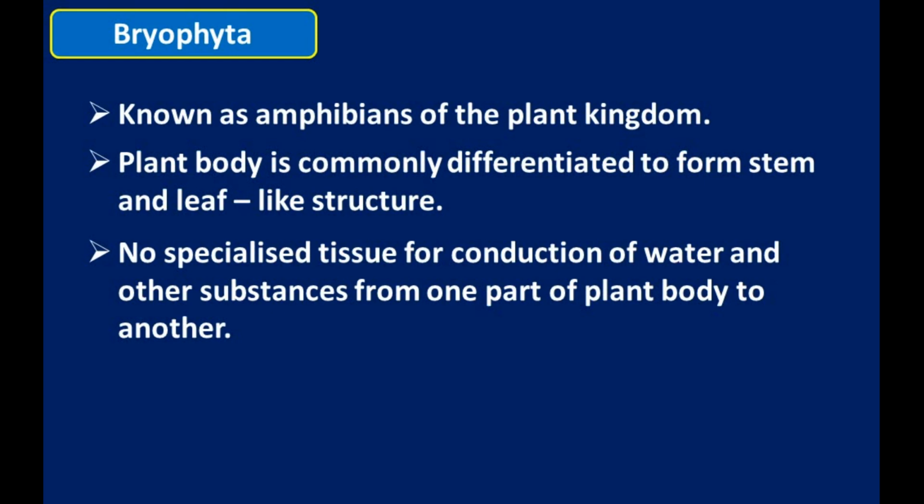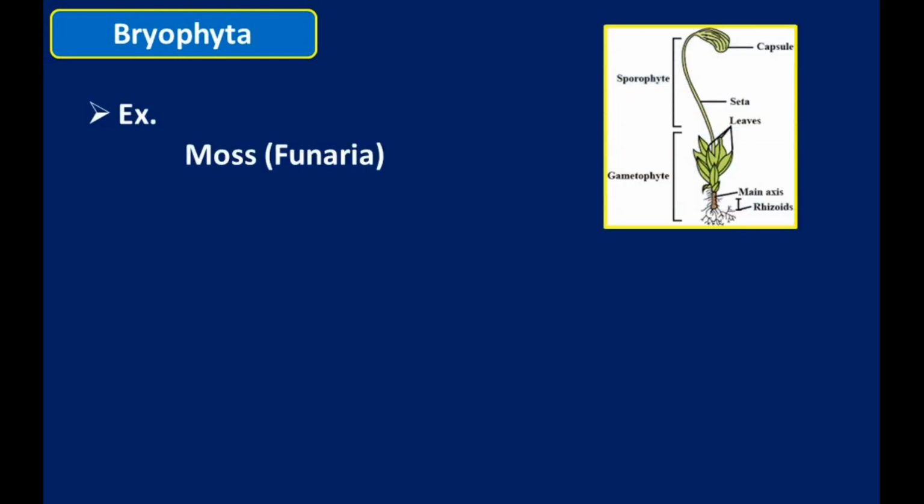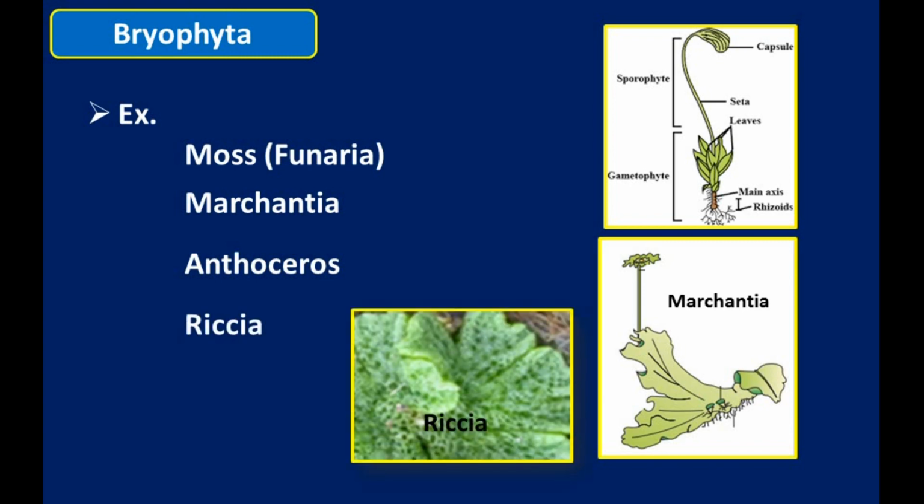They attach to the substratum by unicellular or multicellular thread-like structures. It means they need support for growth, so they attach to the substratum. Their body structure is thread-like. Examples of bryophytes are moss, Marchantia, Anthoceros, and Riccia. These are the examples of bryophyta.